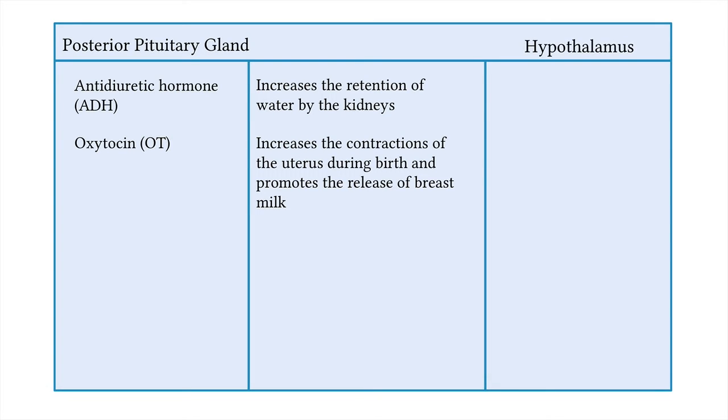And the hypothalamus is also a master of this gland too. It contains neurons that synthesize antidiuretic hormone and oxytocin. Then these hormones move down the axons of the neurons until they reach the posterior pituitary gland. So technically, we call these two hormones neurohormones because they were synthesized by neurons and released by an endocrine gland.